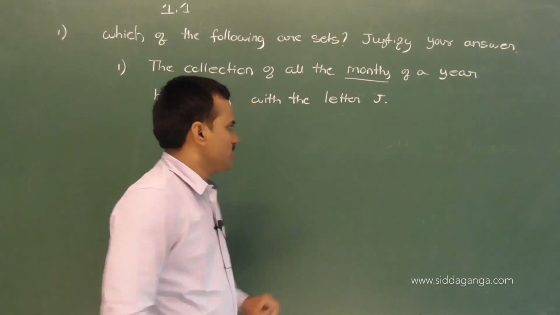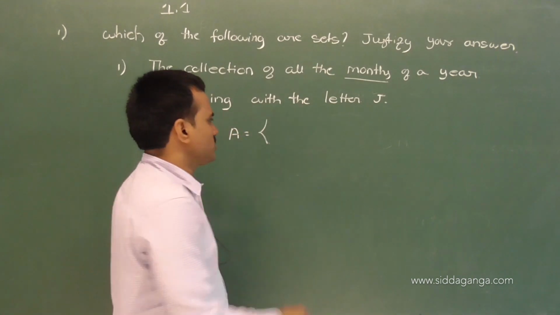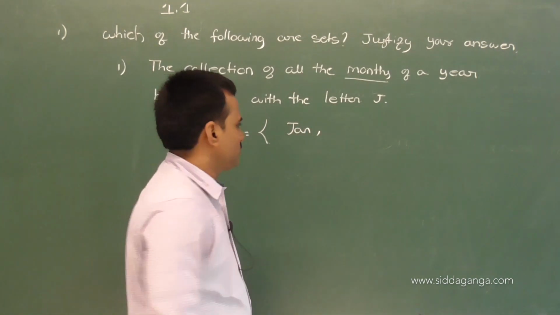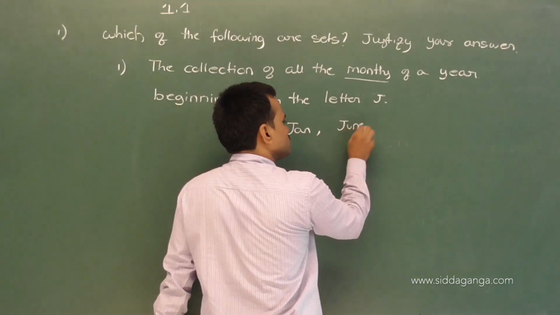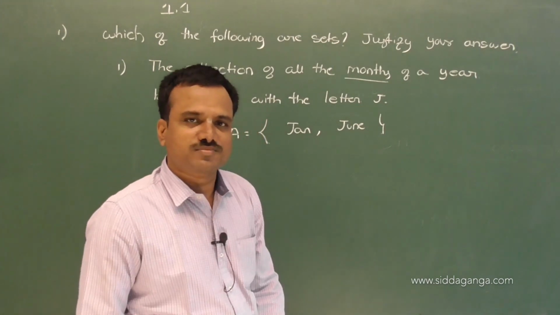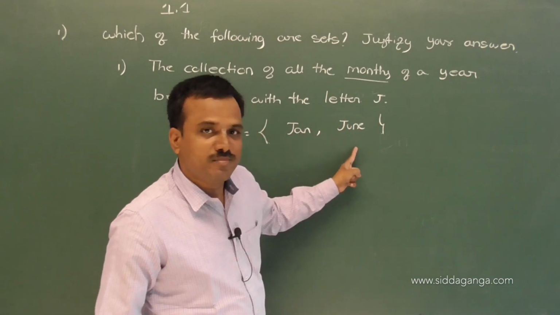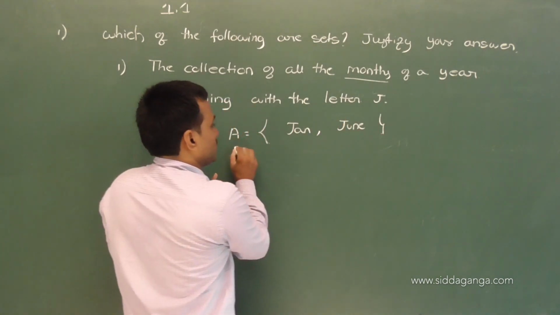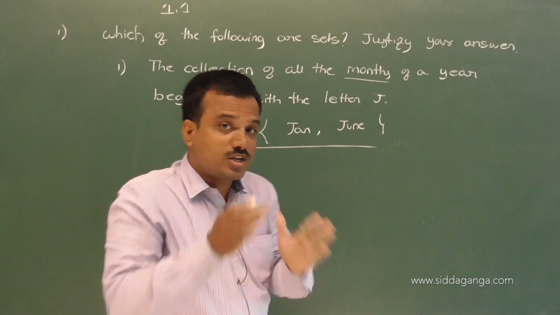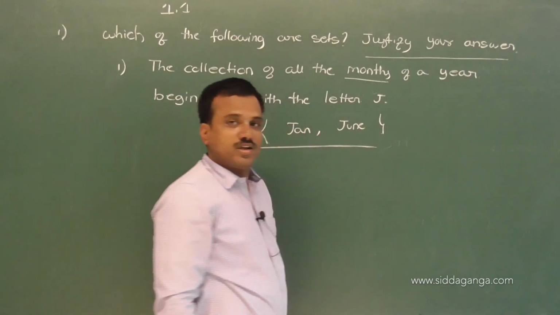Now what are those? So the months, I can write by set A. What are those? January, then June. If you collect, you also collect the same elements. Yes? If another person has to collect months beginning with the letter J, he writes the same elements. This collection does not vary from person to person.